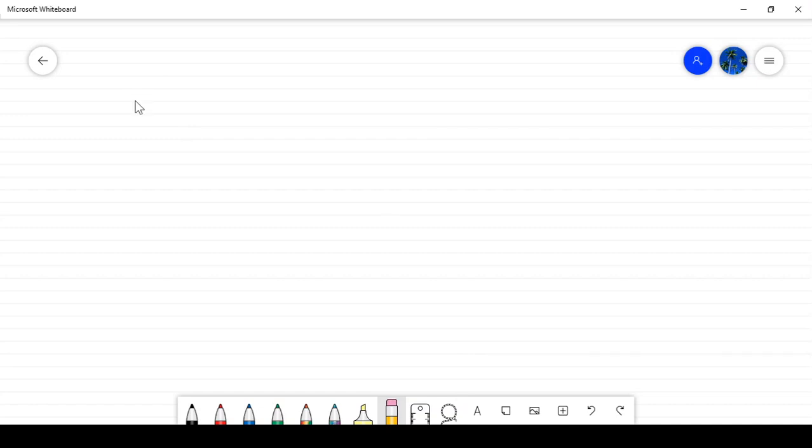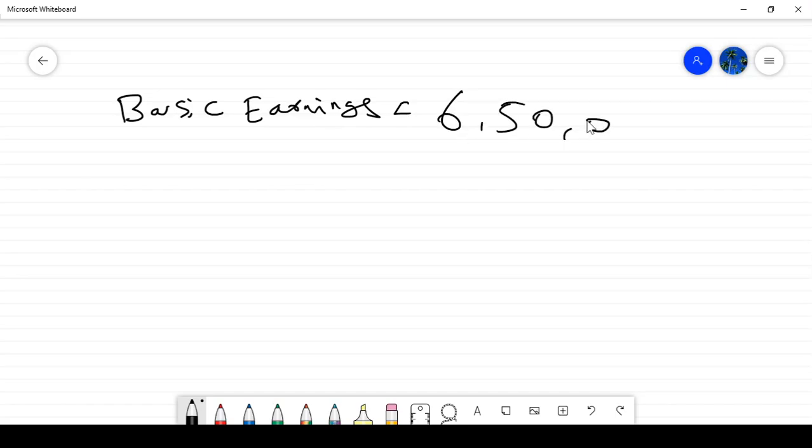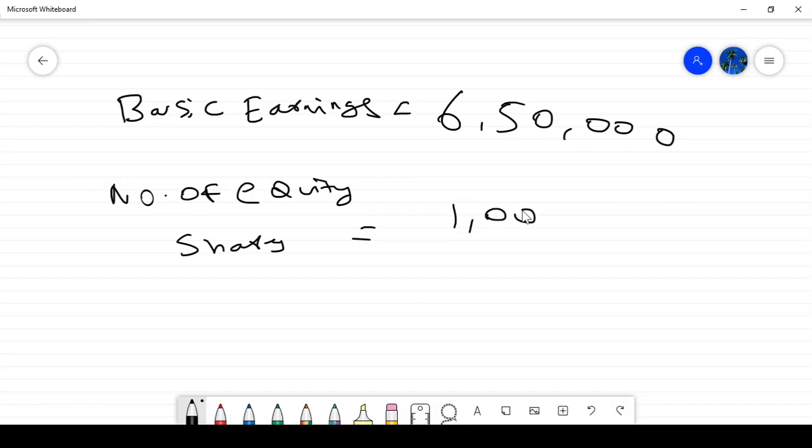So in that problem, basic earnings equal 6,50,000, correct? In the same problem, assume the number of equity shares is 1 lakh. Then what is the formula for basic earnings per share?